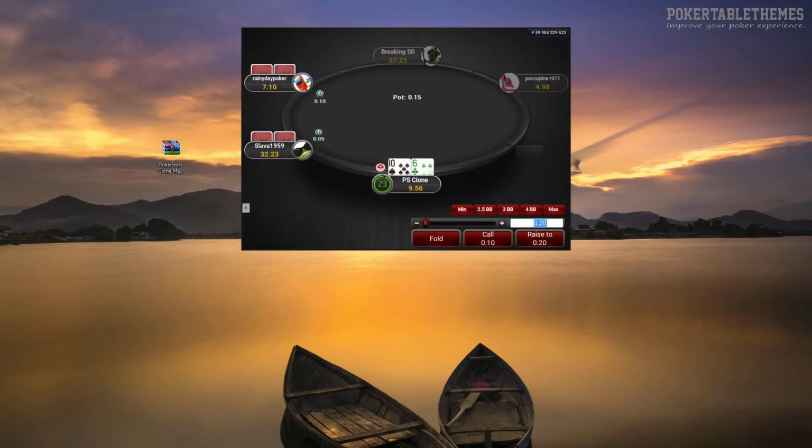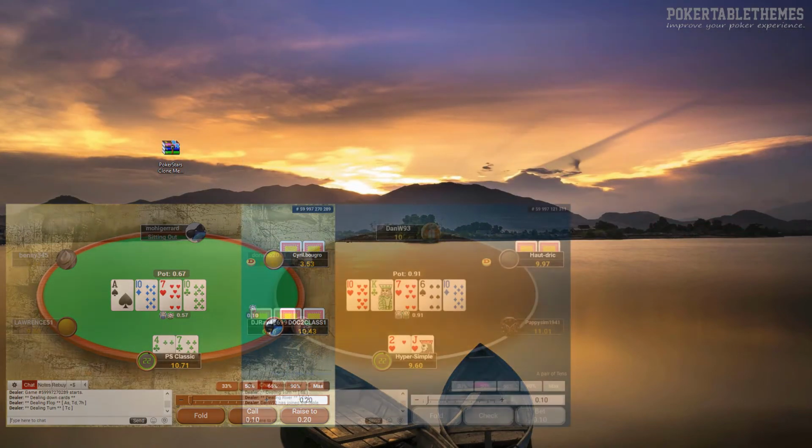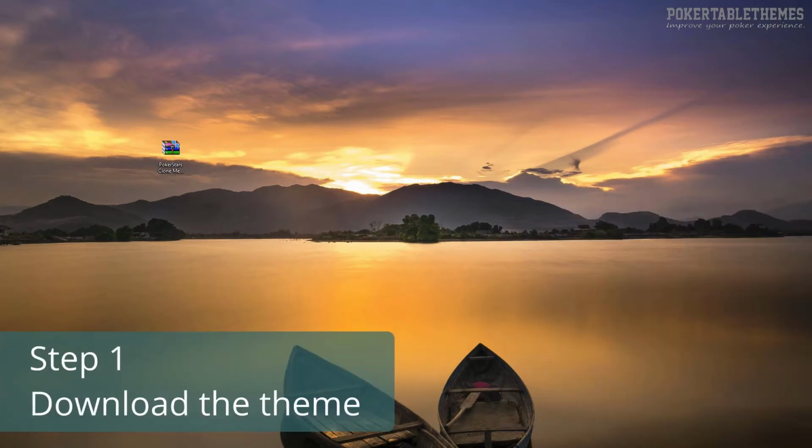Hello. In this video, you're going to see how to install table themes for Party Poker. Step 1. Download the zip file with the theme to your computer.